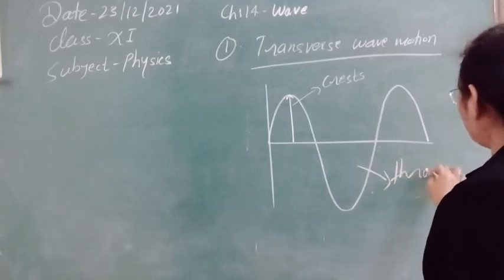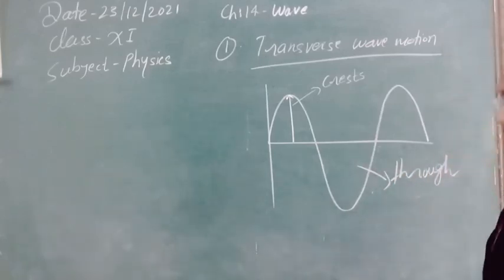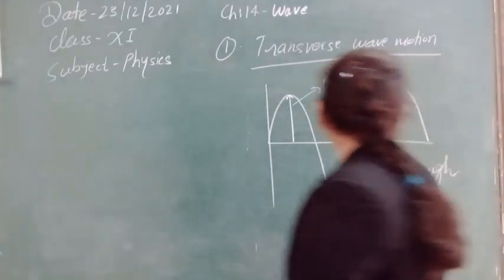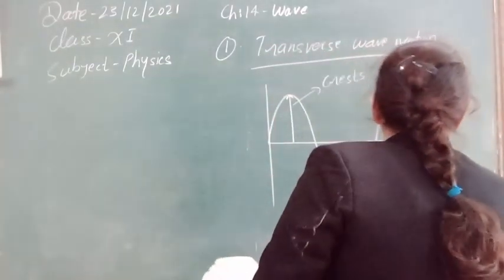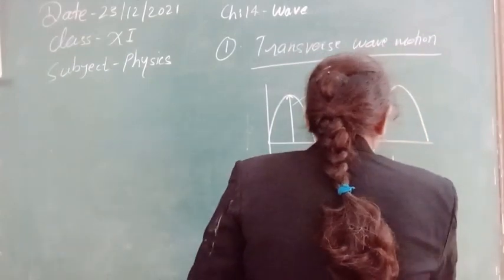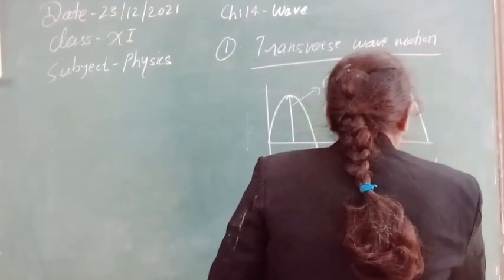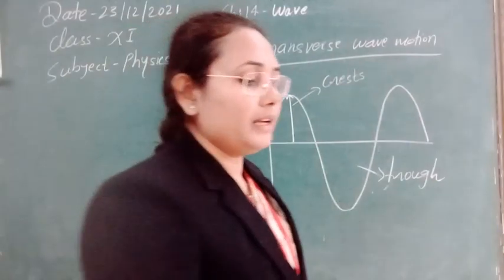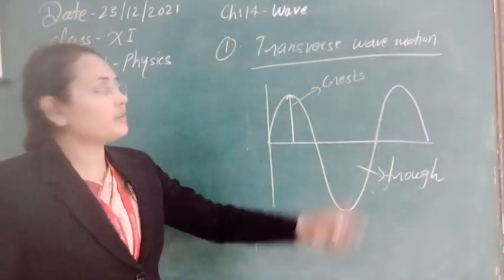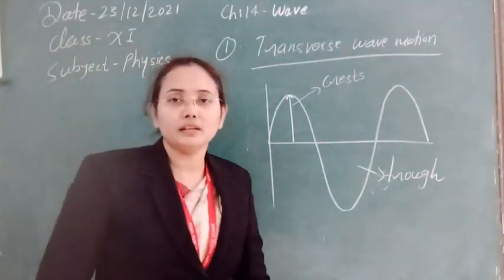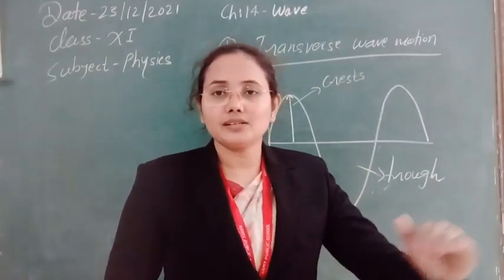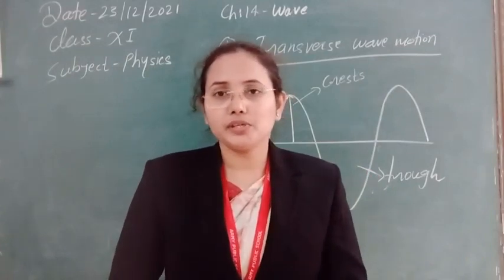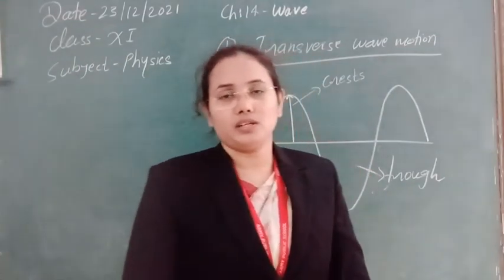So this is a trough. So crest and trough, in that manner transverse wave motion is always generated. They are moving in the forward direction. So continuously crest then trough, crest then trough, crest then trough. This is just being produced, and using that, wave motion is always going on.